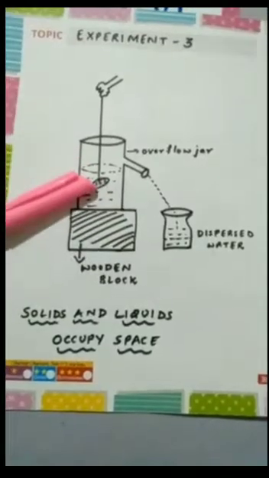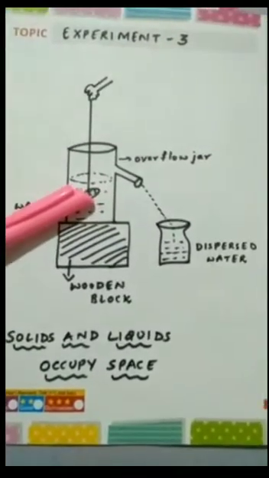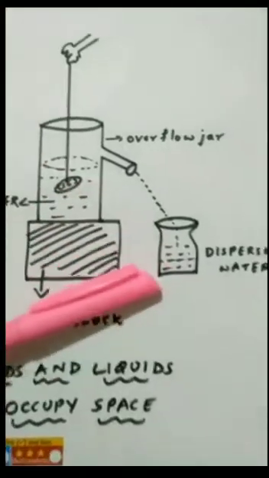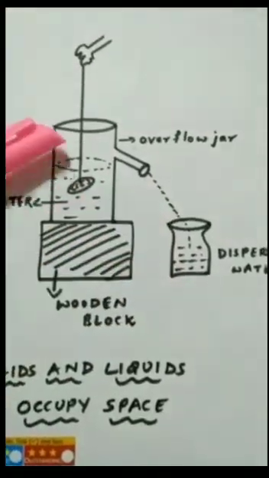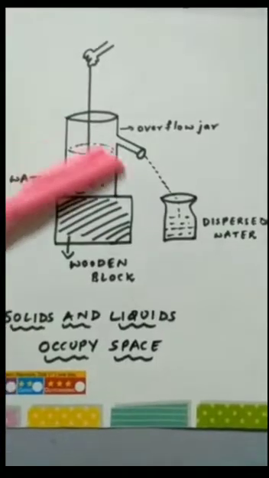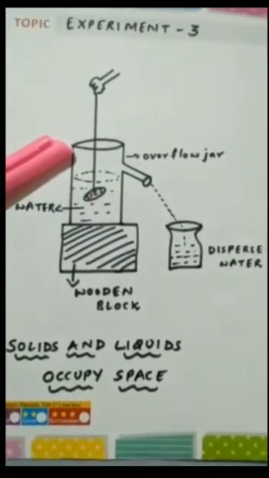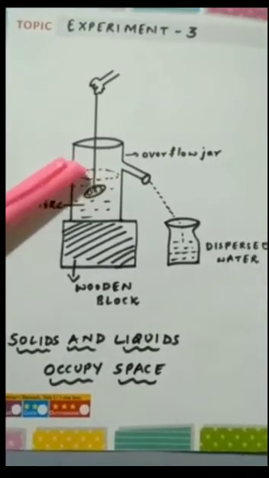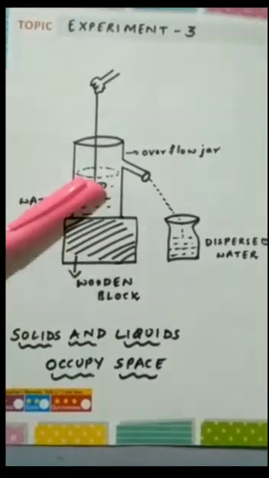Remove the glass stopper from the overflow jar and pour the water collected in the beaker into the overflow jar. You notice that the overflow jar is filled till the level of its spout. Thus we conclude that solids and liquids occupy space.